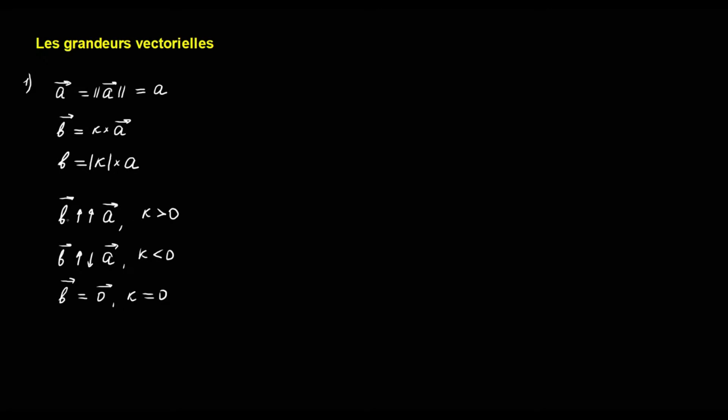Now let's take some examples. The vectors can be represented with arrows.